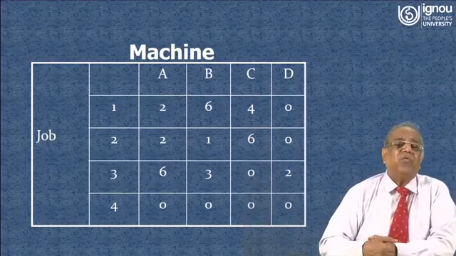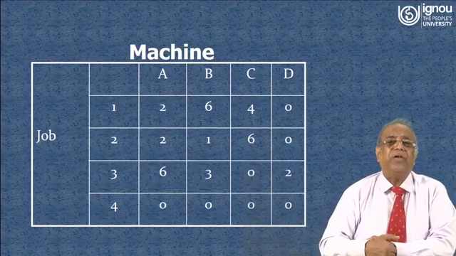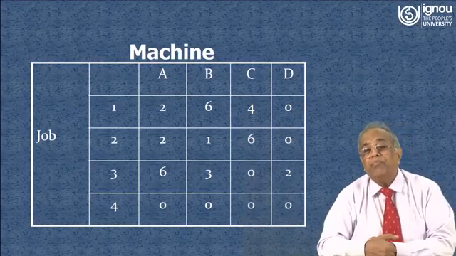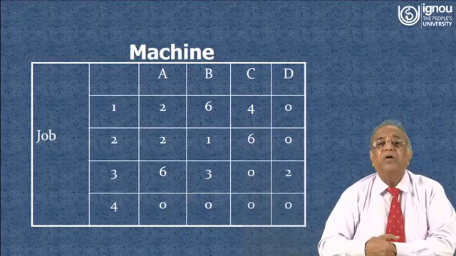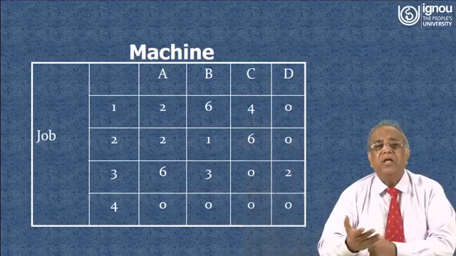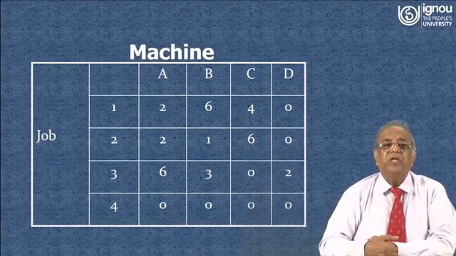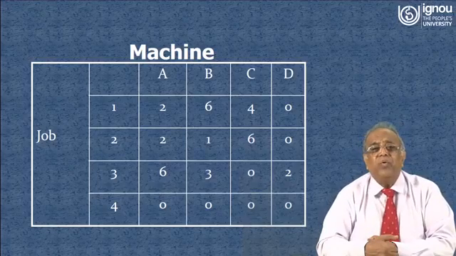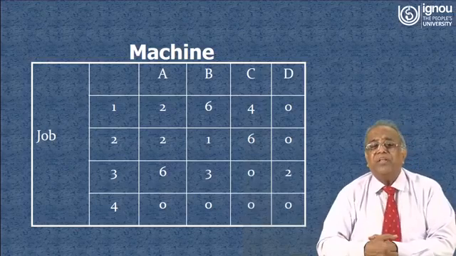Now we have to see what the column minimum is, but obviously in this case the column minimum for each column will be 0, and we deduct this minimum from each element of that column. Obviously you get the same values, because anything minus 0 is that particular number. After that you have to draw lines to cover the zeros.